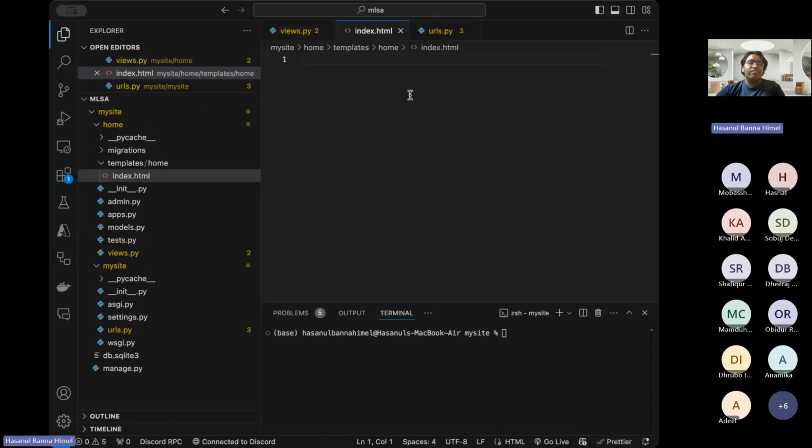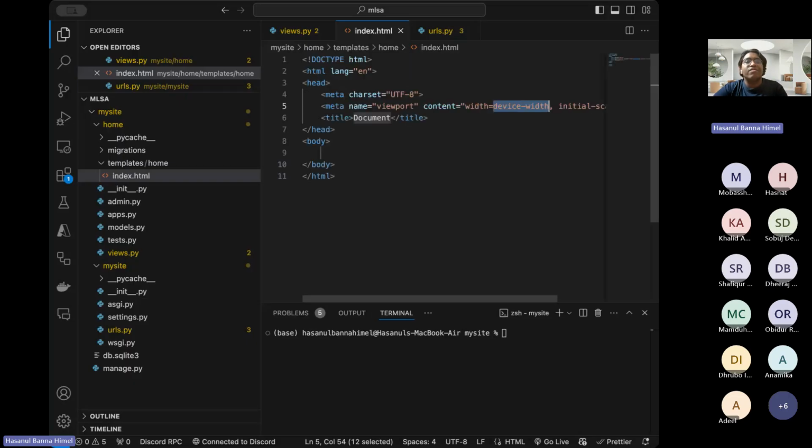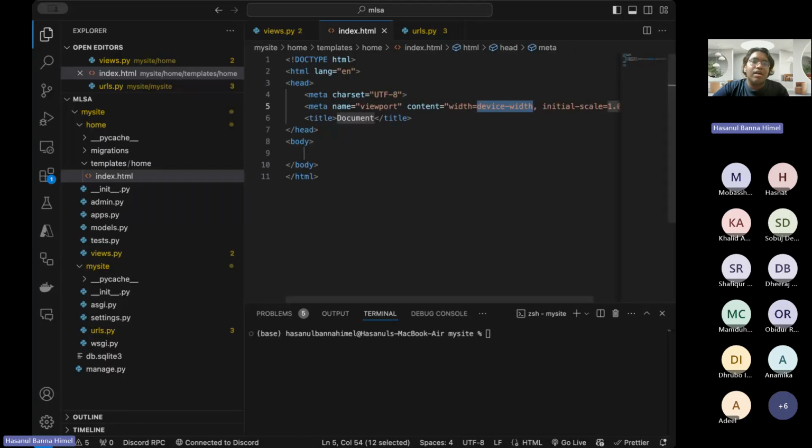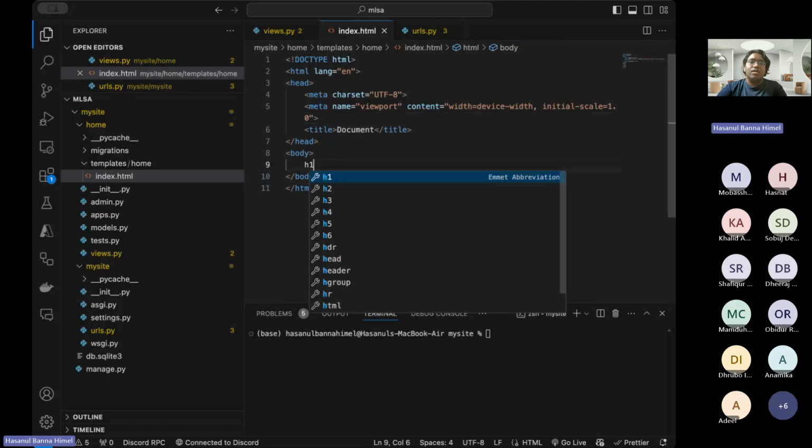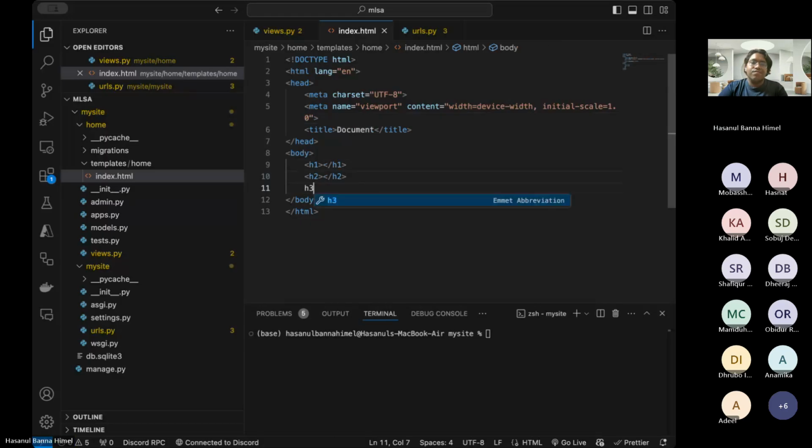Now, in the HTML file, after shift and exclamation mark, we use the abbreviation. Here you can see our abbreviation. Let me just do the word wrap here. Okay, so here you can see, let us create a bunch of lines.